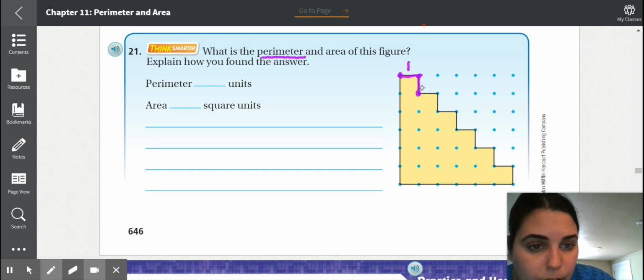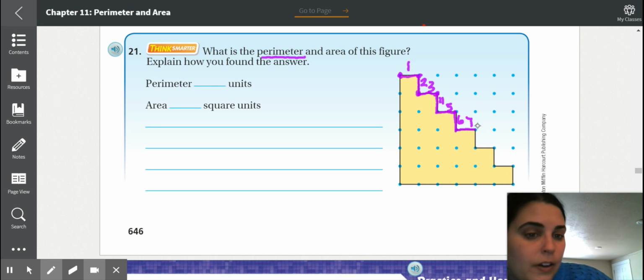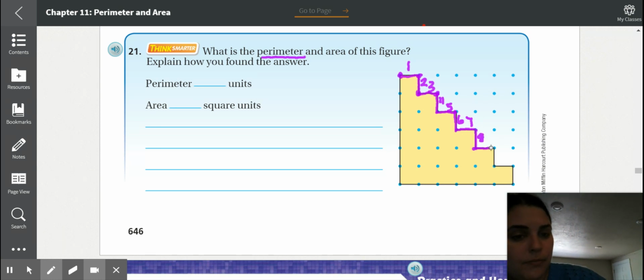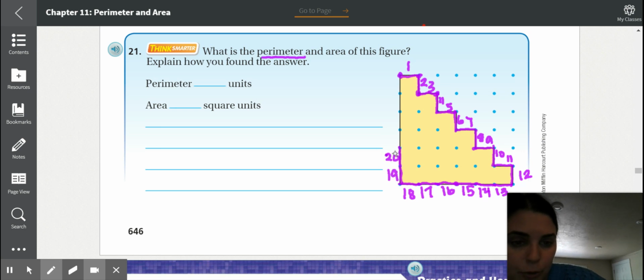1, 2, 3, 4, 5, 6, 7, 8, 9, 10, 11, 12, 13, 14, 15, 16, 17, 18, 19, 20, 21, 22, 23, 24. So going all the way around this whole figure is 24 units.